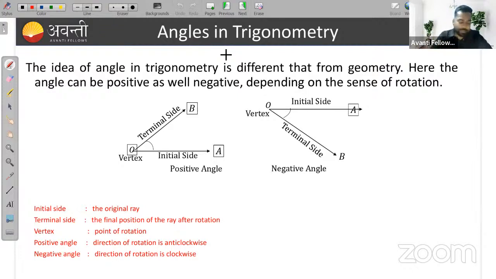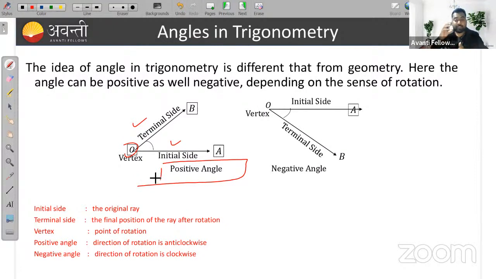We can measure angles in two different ways: one is the anti-clockwise direction, another is the clockwise direction. This is my initial ray, this is my terminal ray, and this is my vertex. When we measure angles in the anti-clockwise direction, we say the angle is a positive angle.